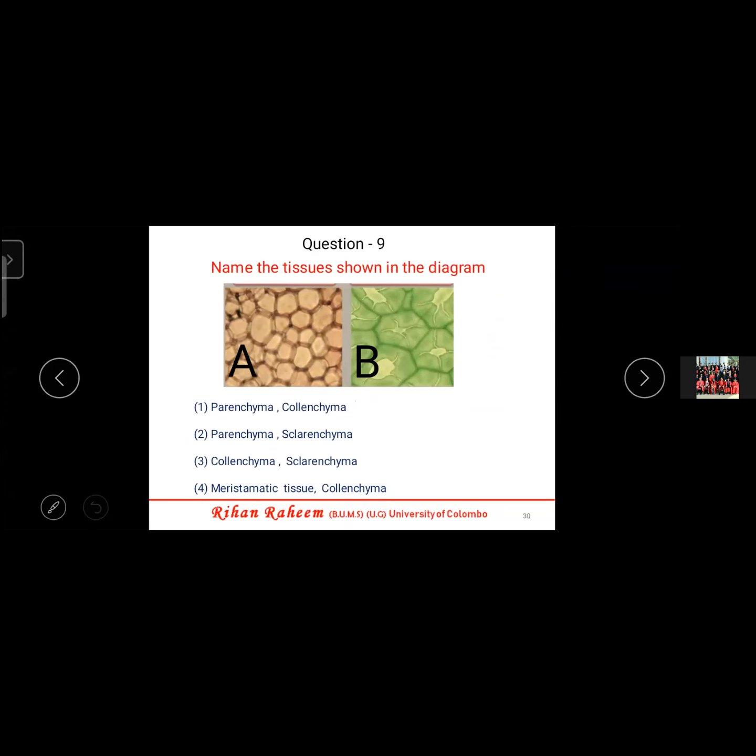Then the 9th question, name the tissue shown in the diagram A and B. Now here it is colored and you can see nicely. In your O-level paper, be careful, it will be just black and white. So you have to get adapted to that also. When we are doing past papers, you will be able to understand.